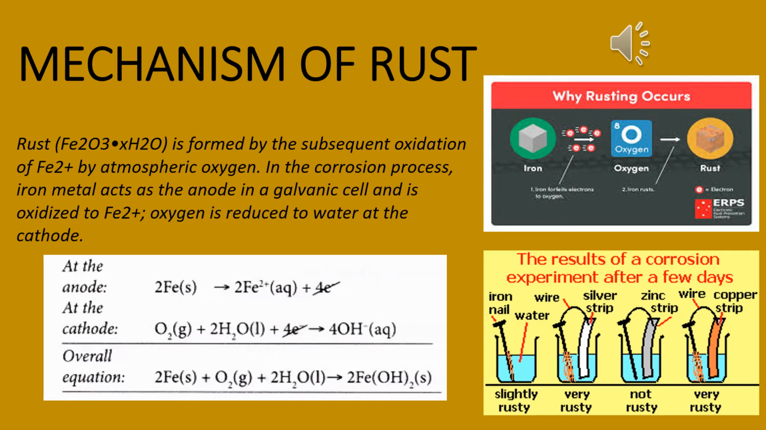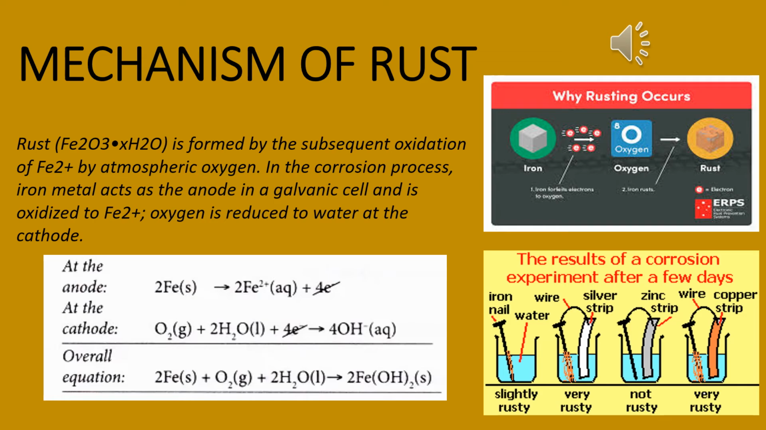Now the second diagram. The results of a corrosion experiment after a few days. Iron nails in water, slightly rusty. Silver strip with wire connected with iron nails, very rusty. Zinc strip connected with these iron nails, not rusty. Copper strip connected with iron nails, very rusty.